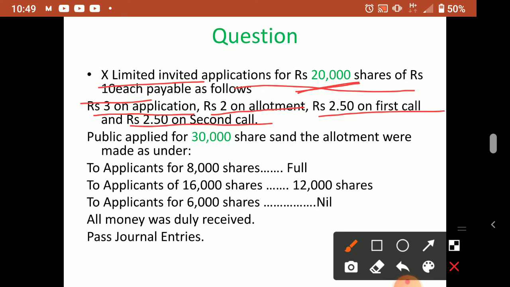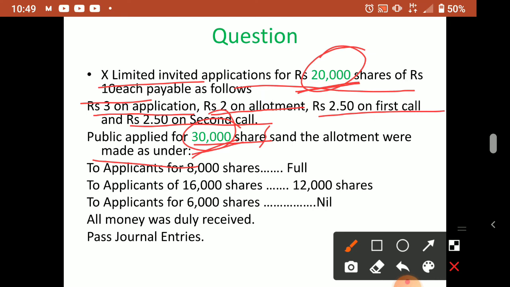Now the public applied for 30,000 shares. So how much did the public apply for? 30,000 shares, while the company has only 20,000. The public is applying for 30,000 shares, and the allotment was made under. So how will the company do it now? Anyway, excess is there. The situation is oversubscription. So when you read a question, you have to understand whether it is under subscription, a normal case, or oversubscription.